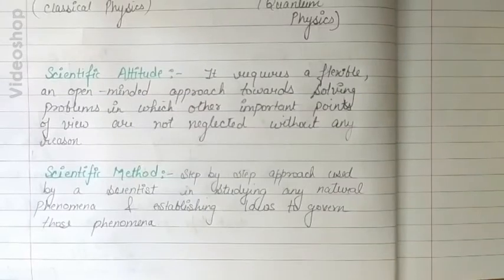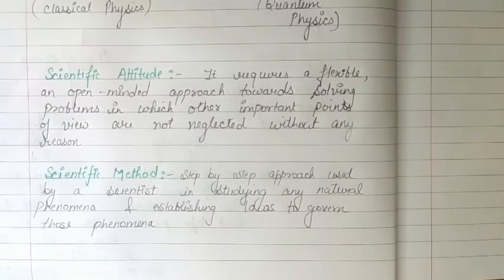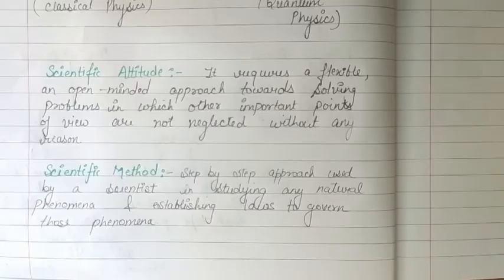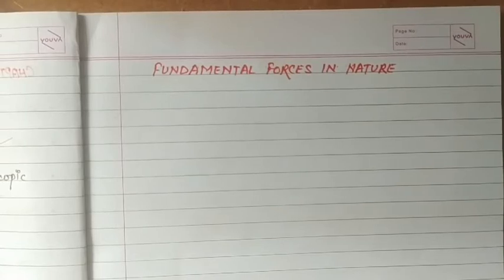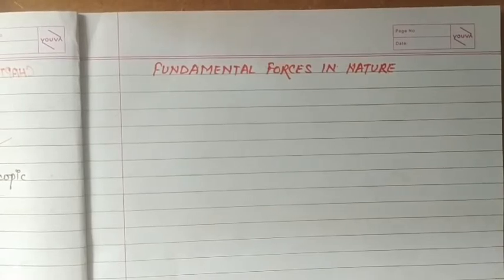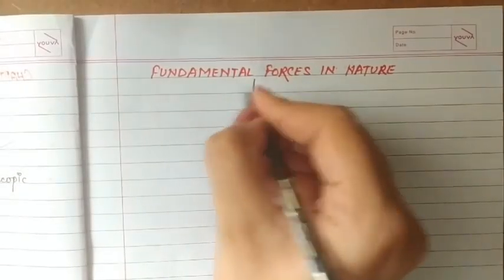So here till now we have covered the topics what is science and what is physics. Now we are moving to the next topic, that is fundamental forces in nature. So let's see what is about the fundamental forces in nature. So we have divided physics into two main domains, that is macroscopic world and microscopic world. Macroscopic world means where all the things we are dealing are at macroscopic or large scale, while microscopic world means where we are dealing with the things or phenomena at minute scales. Okay, so fundamental forces are present in both the domains. Let's see what are these fundamental forces.